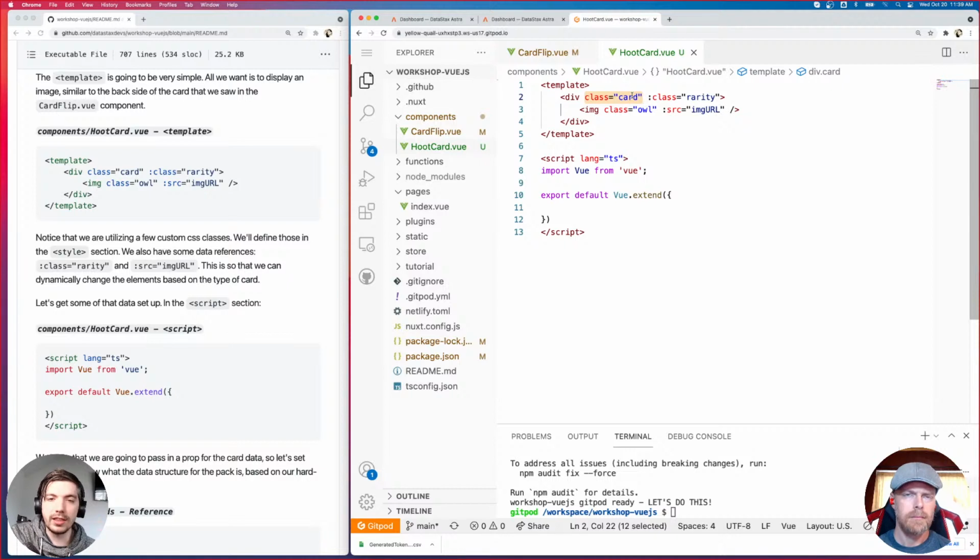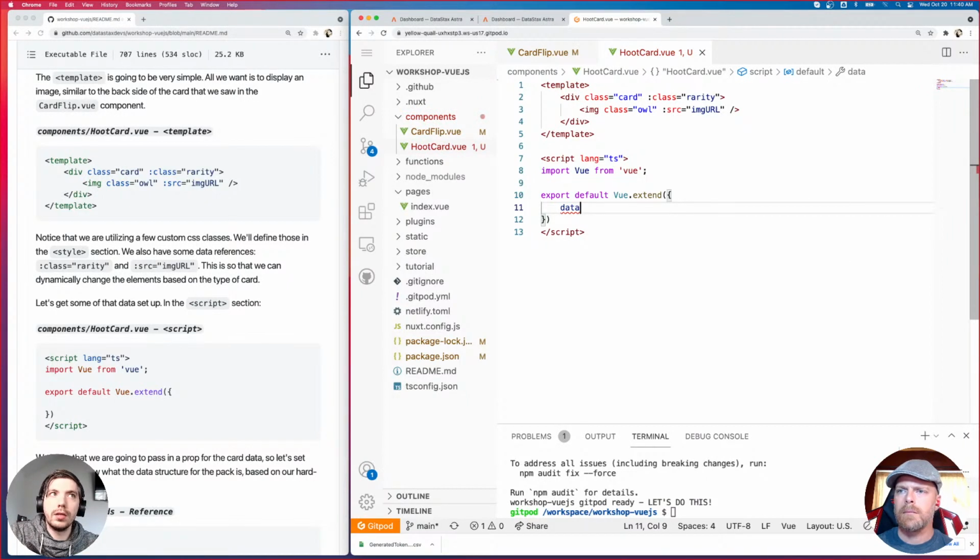So it knows exactly where to look. When we have the colon in front of it, it's not going to look in the styles for rarity. It's going to look for a data variable that we're going to define called rarity and substitute that in before it assigns it to the class.